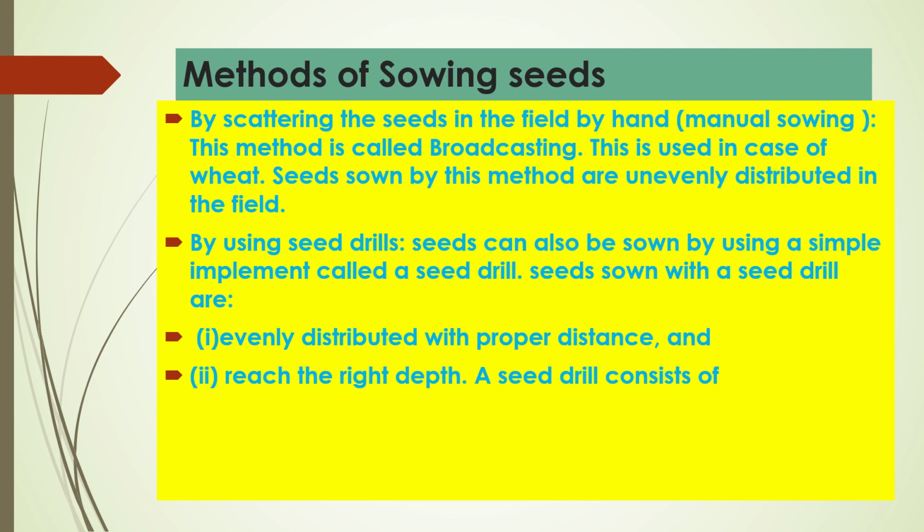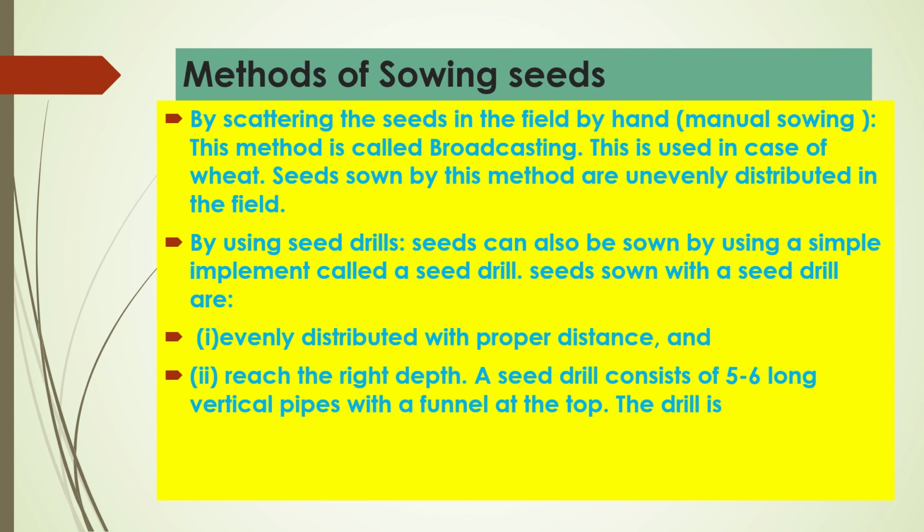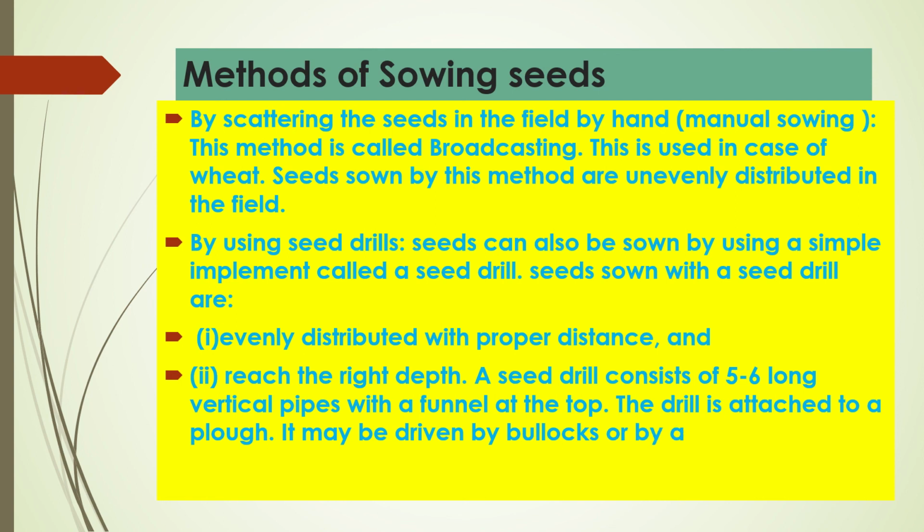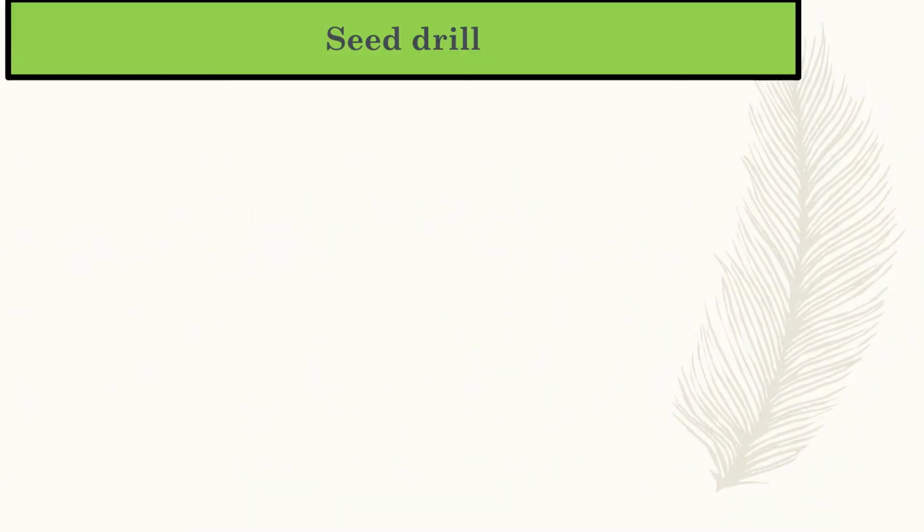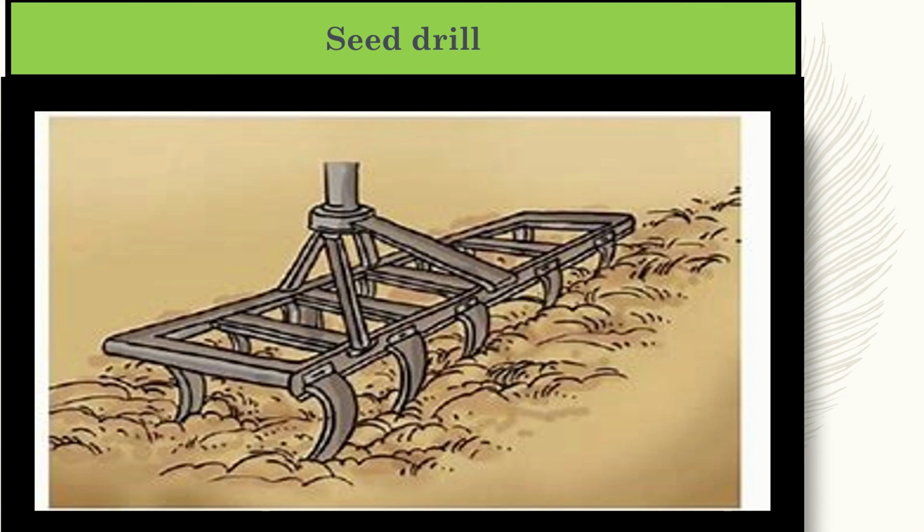A seed drill consists of 5 to 6 long vertical pipes with a funnel at the top. The drill is attached to a plow. It may be driven by bullocks or by a tractor. Let us understand seed drill. Nowadays, the seed drill is used for sowing with the help of tractors.